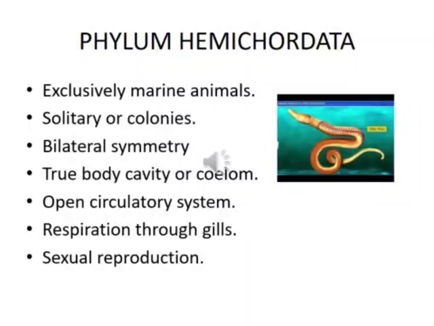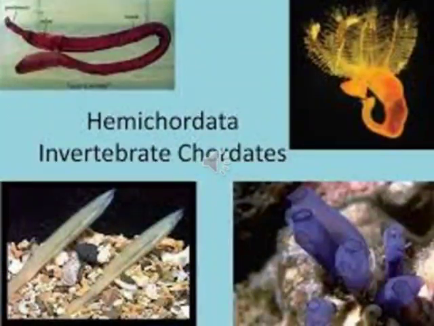They are exclusively marine animals. The circulatory system is open type. Respiration occurs through gills. A primitive nervous system is present. Reproduction is mostly sexual. Balanoglossus is an example of Hemichordata.